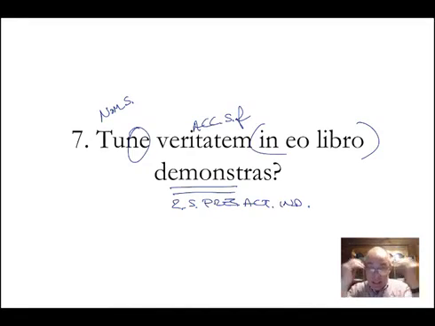I don't know what's going on. Again, there's no reason why I'm making it confrontational, and I apologize for that. It does not intend to be confrontational. Are you pointing out, are you demonstrating, are you showing truth in the book? Oh, good. I'm glad to hear it. It's just a question in this case. In eo libro is just the ablative of place where. In takes the ablative when it means in the location, as opposed to into.